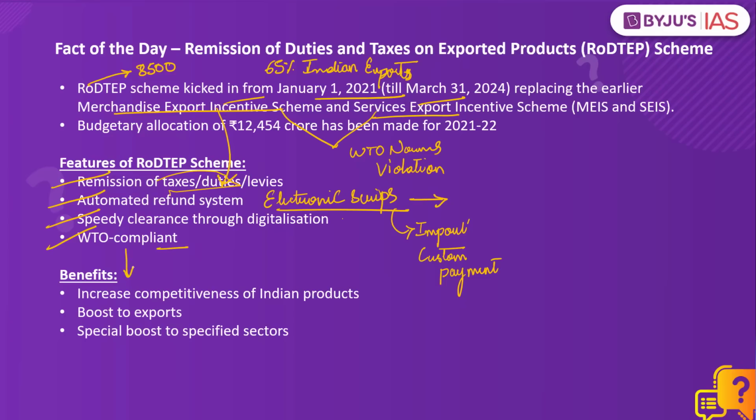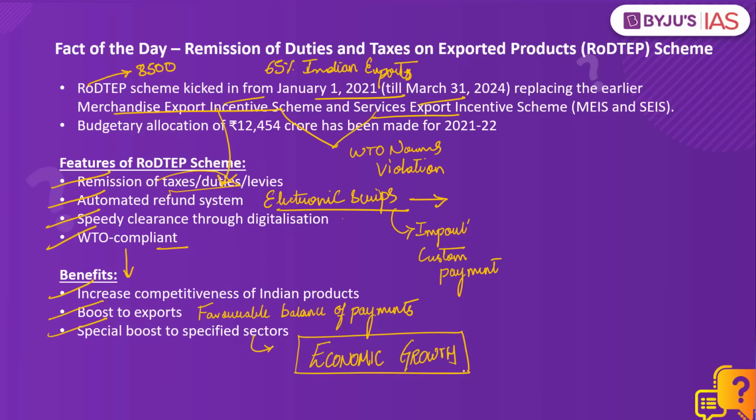The rebate provided under this scheme will allow the exporters to reduce the pricing of their exports. So these products will be sold at competitive prices abroad, so it increases the competitiveness of Indian products. The next benefit is that it will provide a boost to exports and in turn it will help India achieve a favorable balance of payments. It will make sure that the exports are promoted. It will also provide a boost to specified sectors as the exporters will get refunds and these refunds can be used by them to increase their production. So all in all, this scheme will help exporters meet international standards, it will boost exports and also promote business growth which in turn will facilitate India's economic growth.